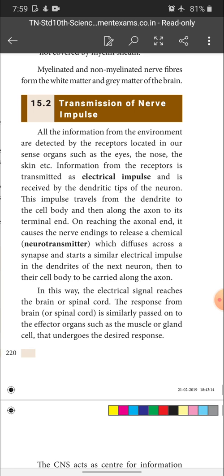Okay, so what I said is given in the text also, children. On reaching the axonal end, that is the terminal end of the axon, it causes the nerve endings to release a chemical, the neurotransmitter.